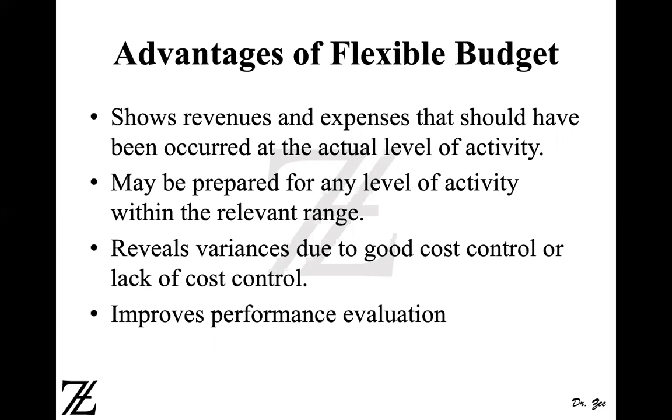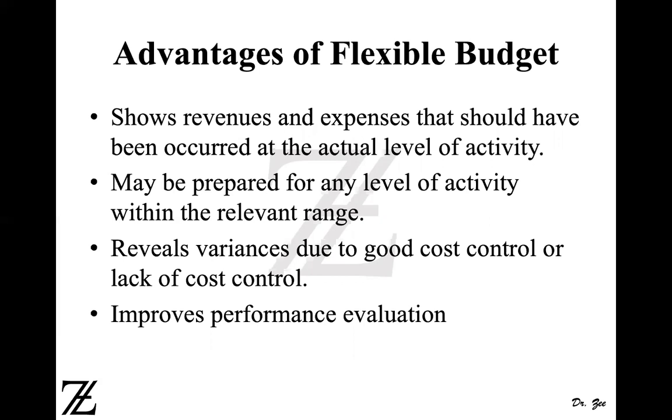It can be prepared for any level of activity within relevant range. So even if you prepared a budget for 20,000, now you can adjust at 19,000, 16,000, 15,000, 15,235, any level of activity, you can adjust your flexible budget, and then you can compare. It also reveals the variances due to good or bad cost control, or due to higher or lower level of activity. So the static budget variance, originally it was not showing you whether the variance was due to good cost control or due to higher or lower level of activity.